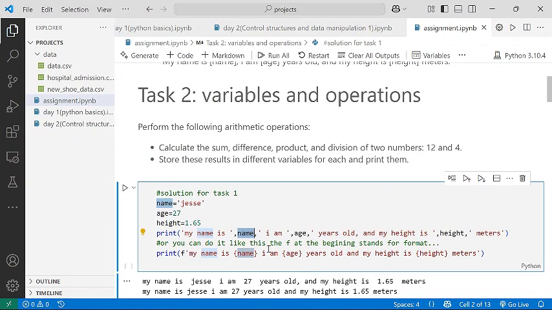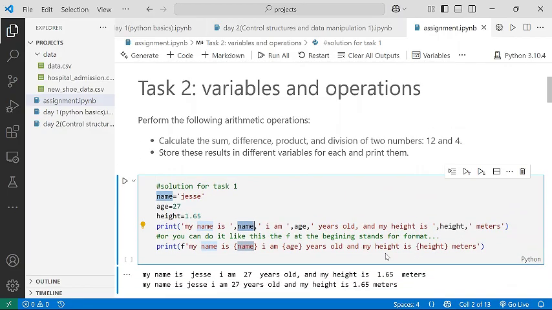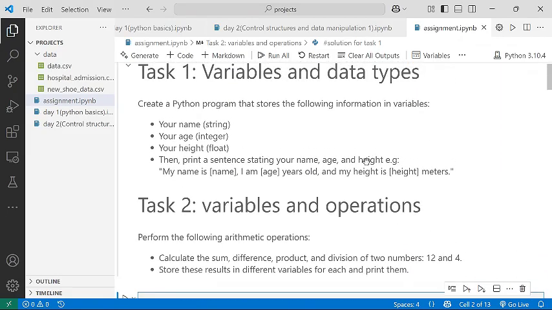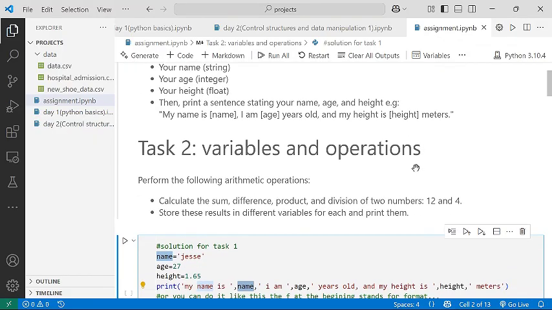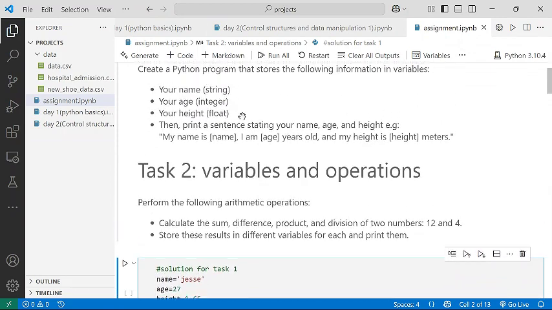So you can see I put them in quotation marks, and my height is then followed by this height. This height is also another variable before meters. So you can see I separated with commas, and then lastly I put meters. So once you run this whole print statement, it will give you this exact output that I want you to display here.